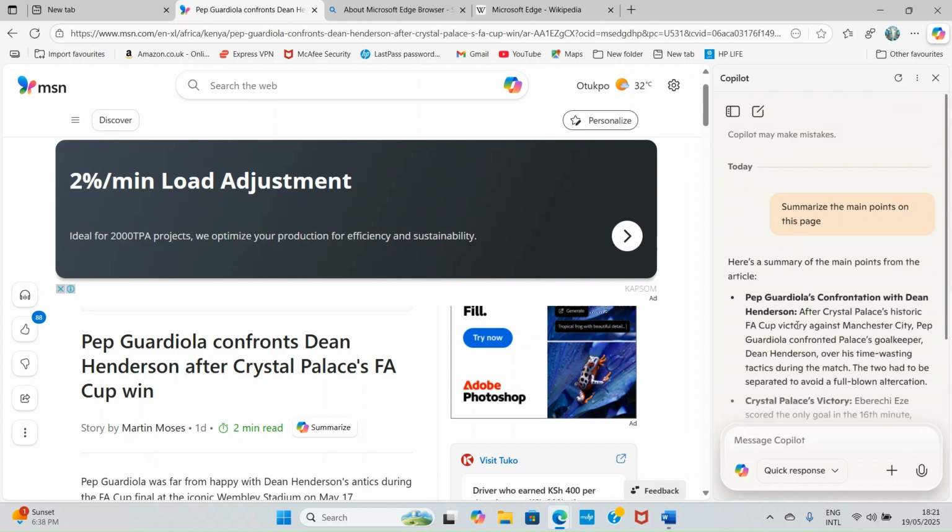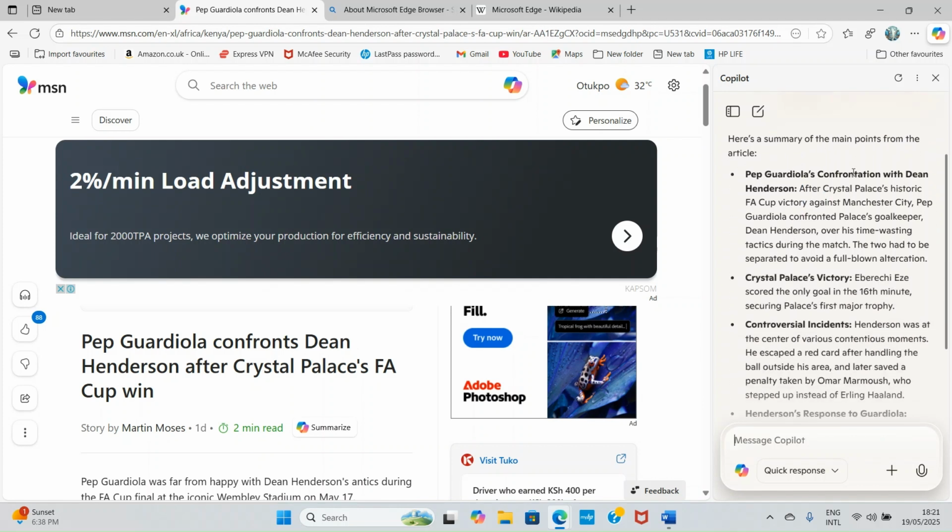You can see now it has summarized the content in a shorter form. It says, here is a summary of the main points from the article. Pep Guardiola's confrontation with Dean Henderson. After Crystal Palace's historic FA Cup victory against Manchester City, Pep Guardiola confronted Palace goalkeeper Dean Henderson over his time-wasting tactics.